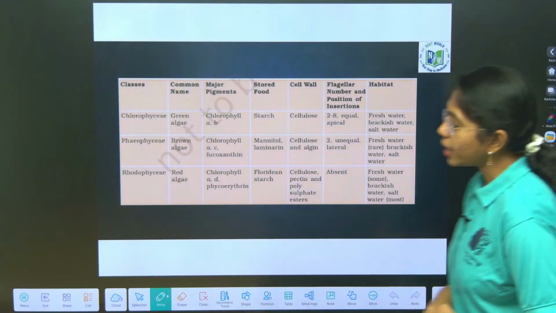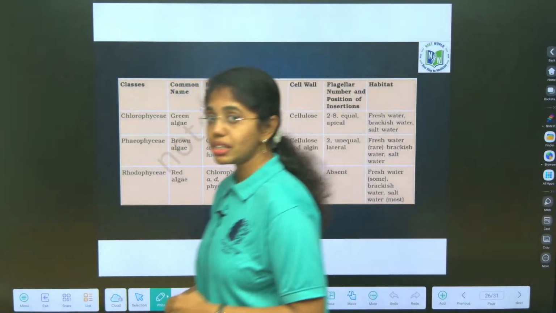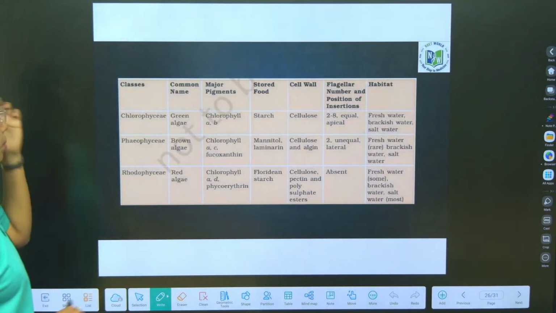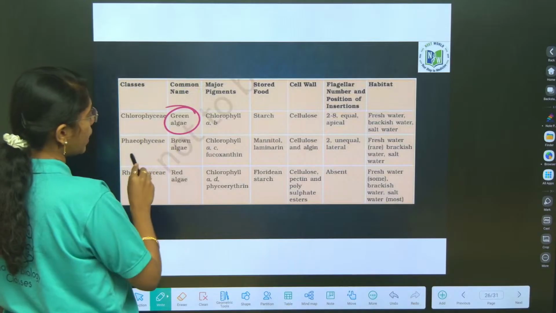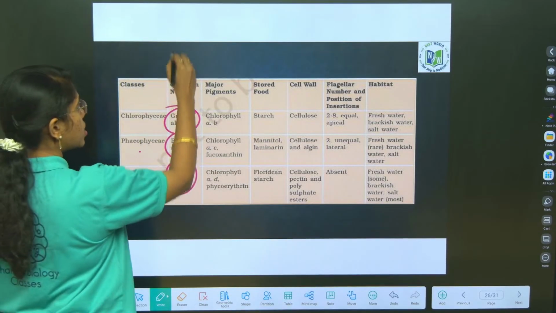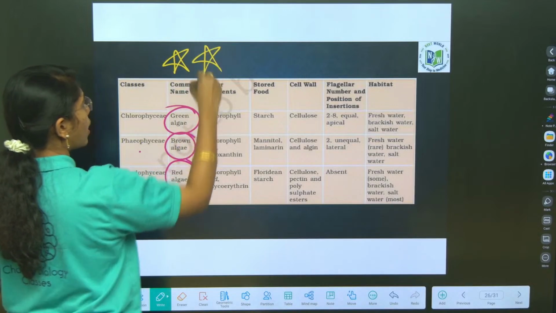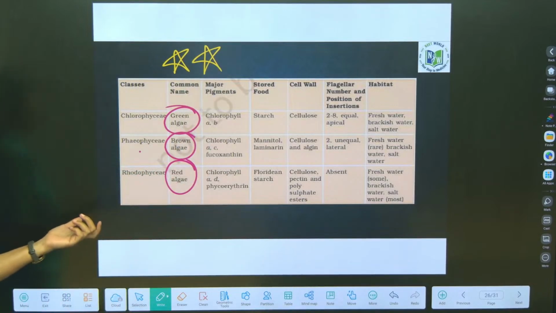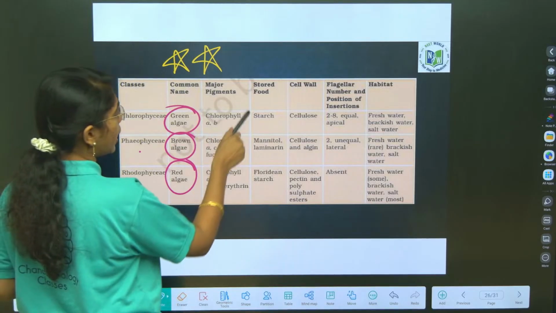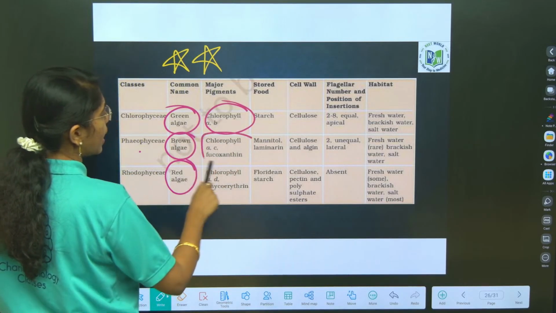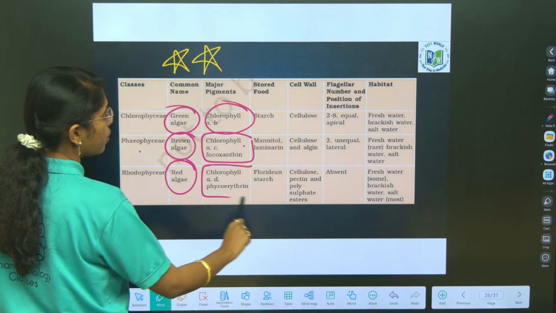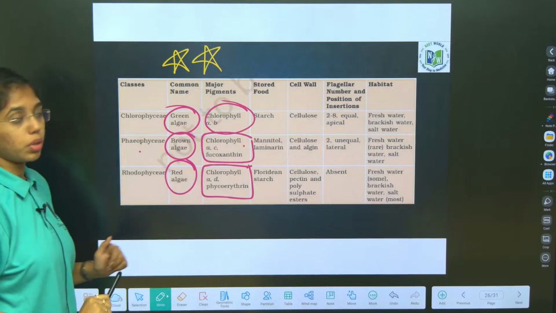This is the comparative analysis table which is in your text, again very important. Okay, chlorophycean members commonly called as what, green algae, Phaeophyceae brown algae, Rhodophyceae red algae. Just from this table you are asked many types of questions, just from this table. Okay. Major pigments, if you see chlorophyll A and B over here, chlorophyll A, C, fucoxanthin from Phaeophyceae, chlorophyll A, D and phycoerythrin in Rhodophycean members.